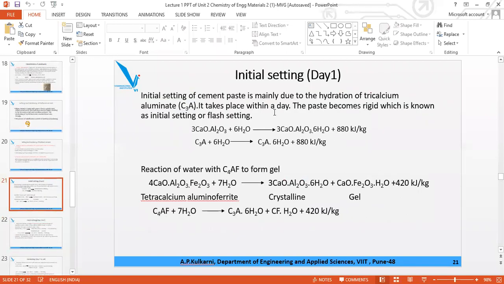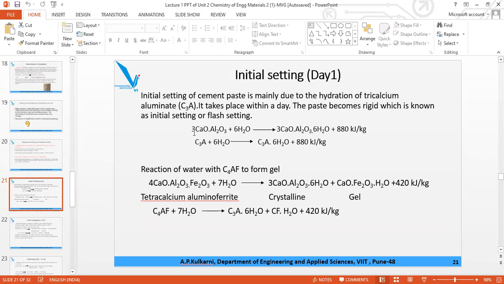Now initial setting is day one, and what are the reactions? These two are the reactions. All the reactions in the setting and hardening are hydration reactions and some heat is evolved. So initial setting takes 1 day from the preparation of the paste. You take the cement powder, add sufficient water to it, and then within 1 day you apply it for the construction work. What is this?